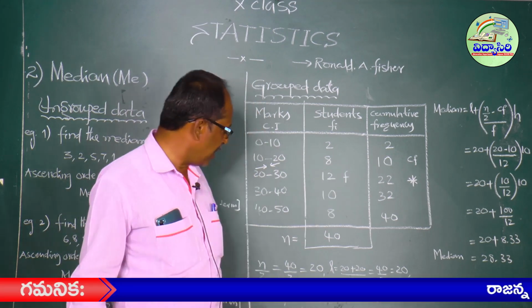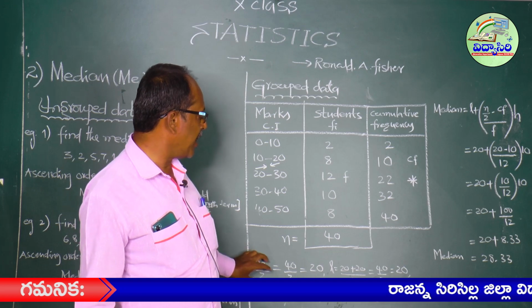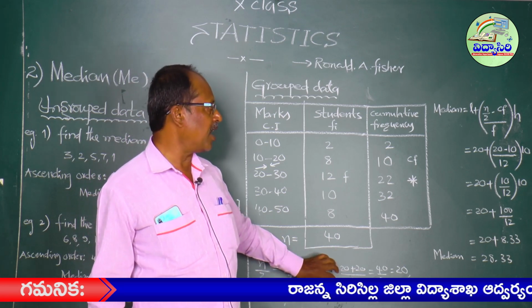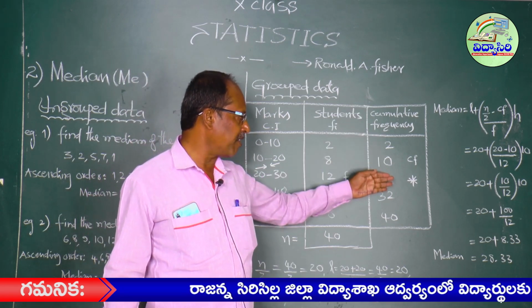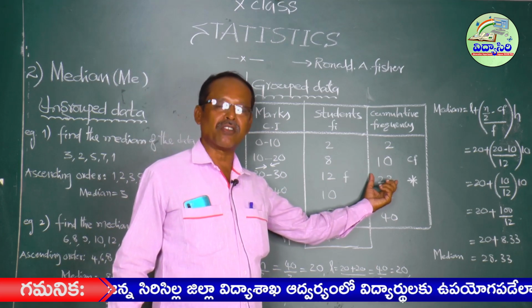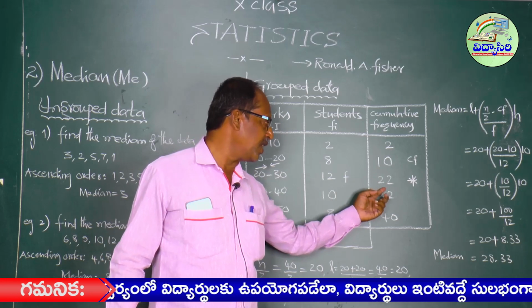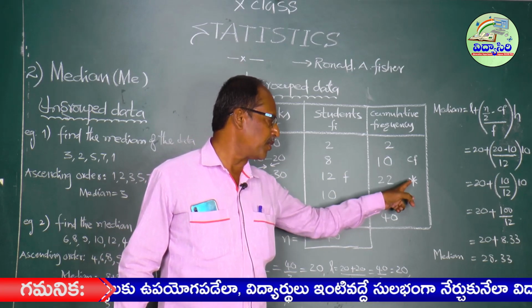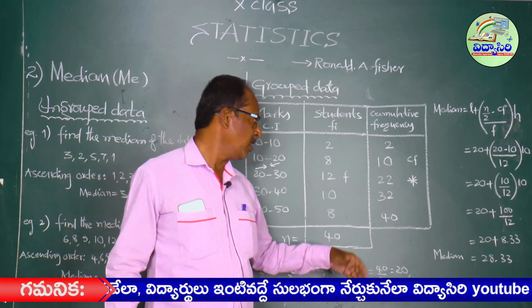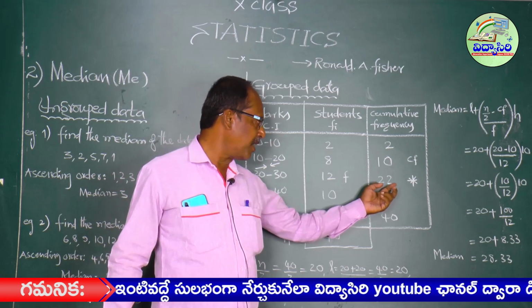So the important step is that n by 2 is 20. 20 belongs to the cumulative frequency nearest to it, that is 22. That's why all values depend upon 22 only. This is important, that's why I put the star symbol here. So all values depend upon 22.